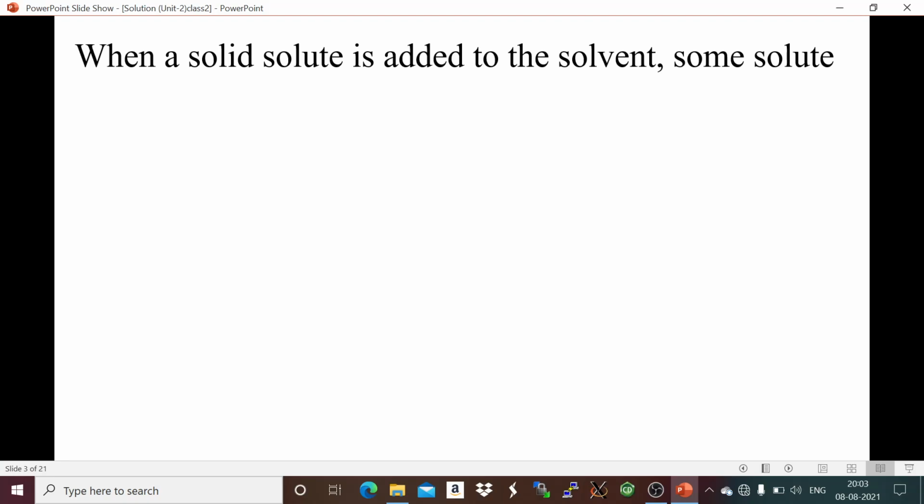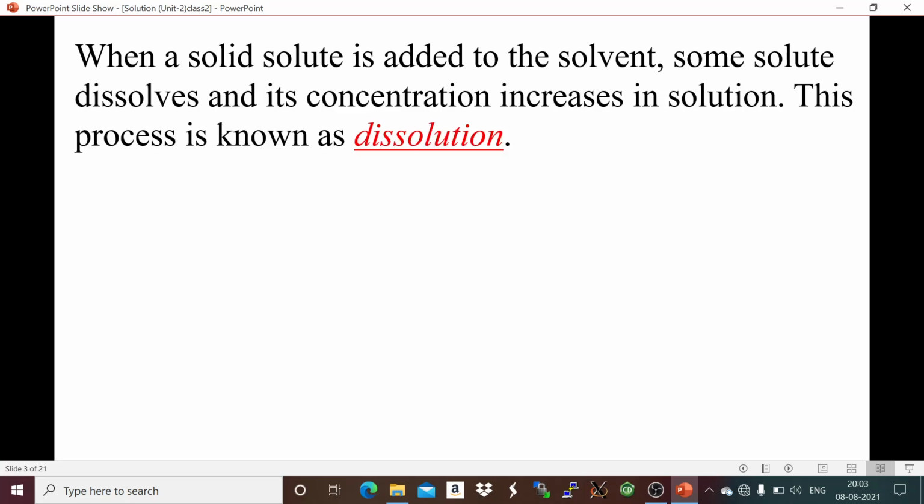Next, let us discuss the terms like dissolution and saturated solution. Now, the term dissolution means when we dissolve a solid solute in a solvent, some solute dissolves and its concentration increases in solution, and the process is known as dissolution. So when we dissolve some solute in a solvent, the concentration of the solute in that particular solvent goes on increasing, and the process, that is solute molecules going into the solvent molecules to get a solution, is known as dissolution.